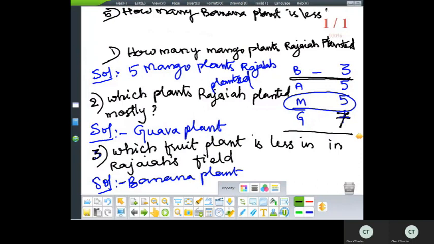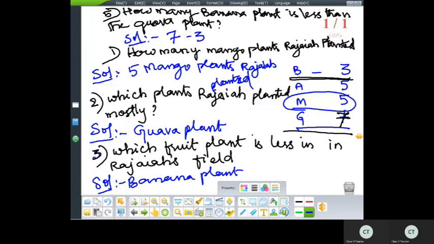So children, by the keyword less than, as I told you, less than means what you will do? So firstly, banana plants are 3, guava plants are 7. So less than means 7 minus 3. Less than means minus. So 7 minus 3, how much? 4. Yes or no? So 7 minus 3 is 4.